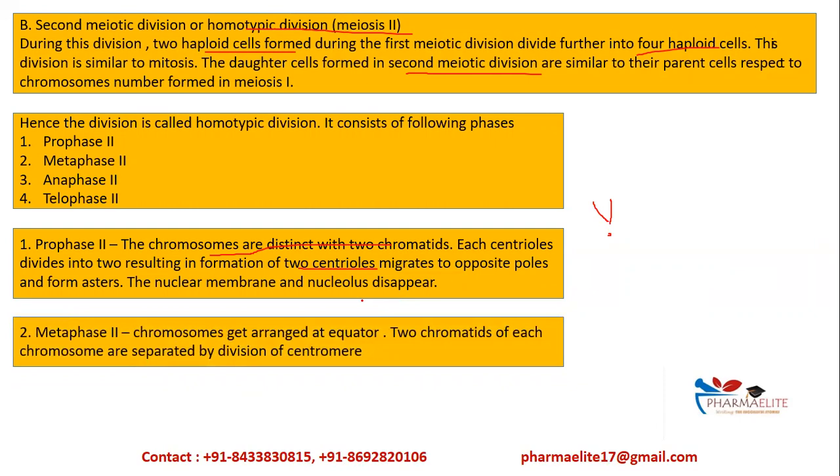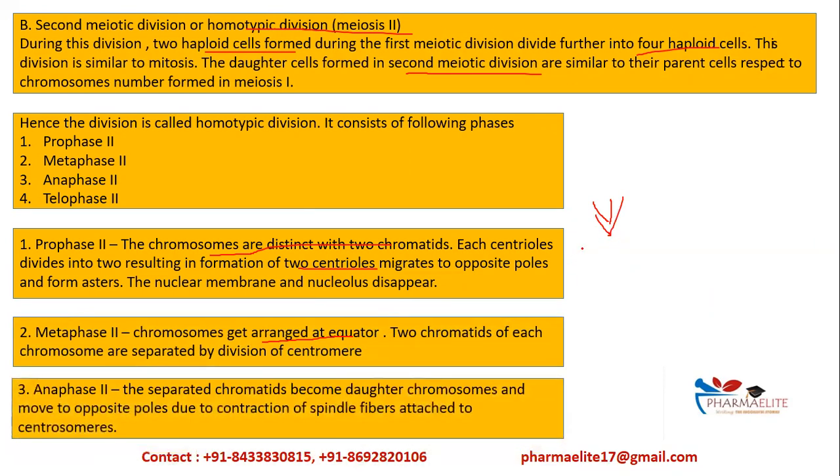Then metaphase 2. The chromosomes again get arranged at the equator. We remember meiosis 2 is similar to mitosis. So the chromosomes will be arranged at the equatorial plane. And the two chromatids of each chromosome are held together by a centromere. That is, if this is a centromere, the two chromatids will be separated.